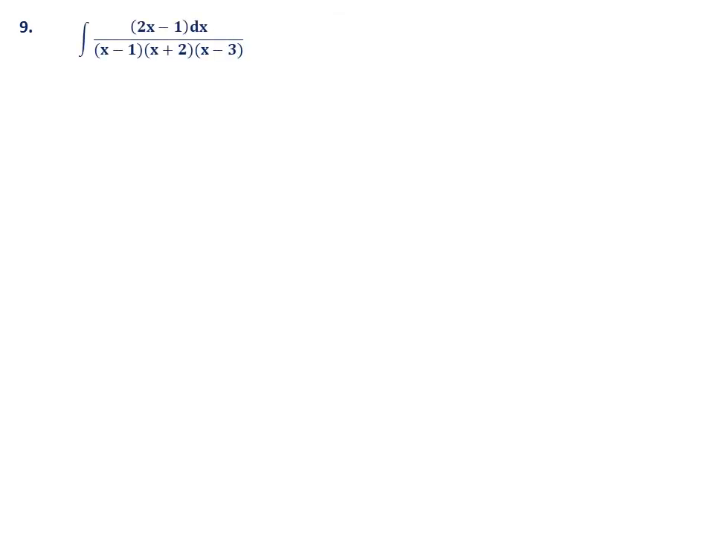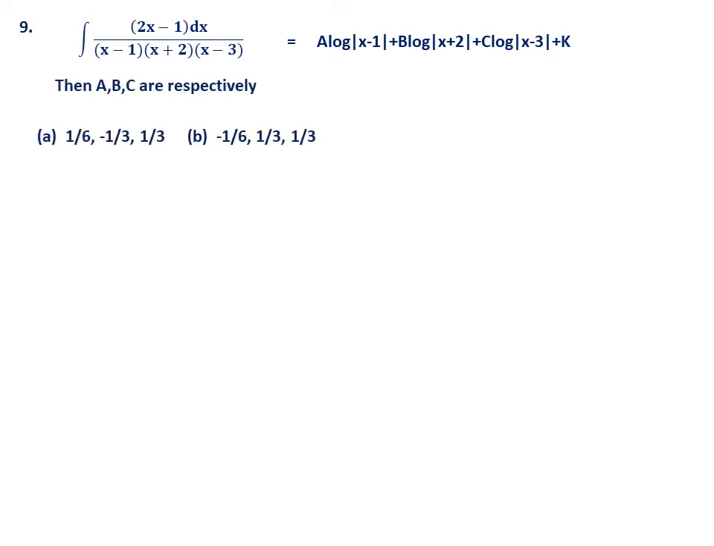Next question. This is a repeated question. Please note, in 2020 they have asked one question, only the change is the expression. So the integral equals a log (x minus 1) plus b log (x plus 2) plus c log (x minus 3) plus k. Then a, b, c are respectively, exactly the same type of question. The options are 1 by 6, minus 1 by 3, 1 by 3; minus 1 by 3, 1 by 6, 1 by 3. So only the sign changes and some values are changed. For example, the last values are 1 by 3, 1 by 3, 1 by 2 and 1 by 5. So the c value is different in all 4 options a, b, c, d. So this is 2019 once again.